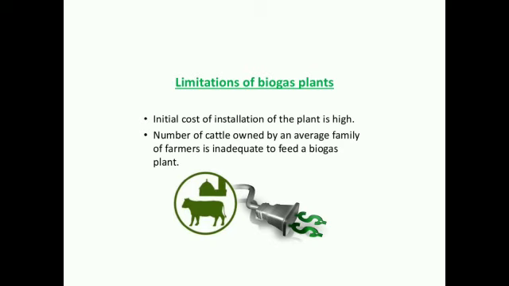That means, as we need more biogas, we also require more raw material. For an average family, if the animals, that is cow and buffalo, are limited, or the farm is limited, it is not possible to supply that much.